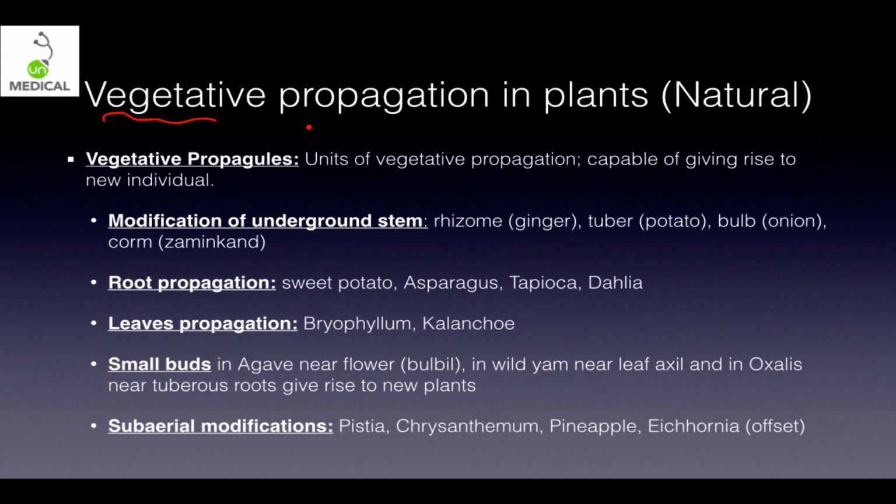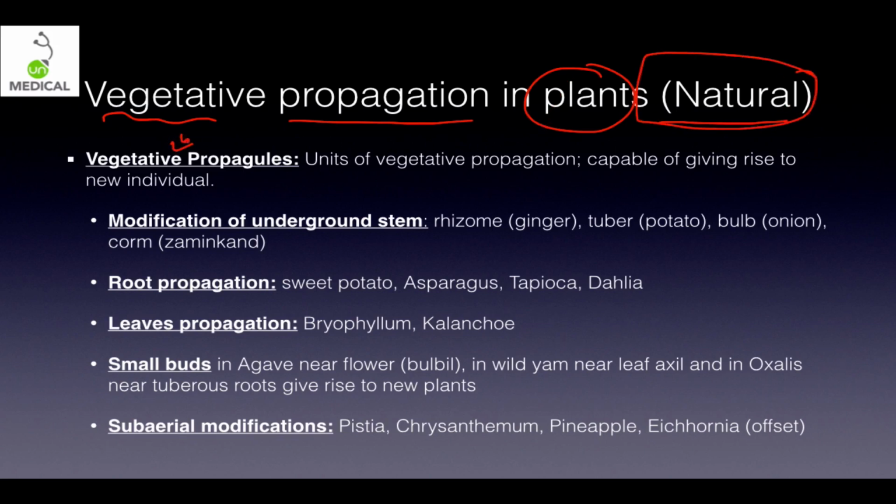Now we have vegetative propagation in plants. Natural, we have two types, natural and artificial. So now, vegetative propagules, what are these? They are the single unit of vegetative propagation, and they are capable of giving rise to a new individual. Obviously, asexual reproduction is still going on.